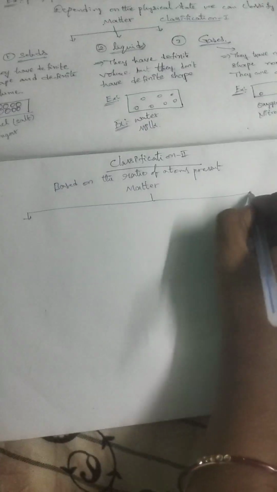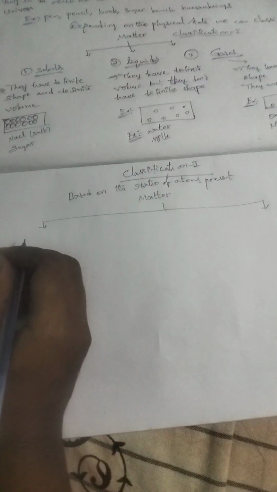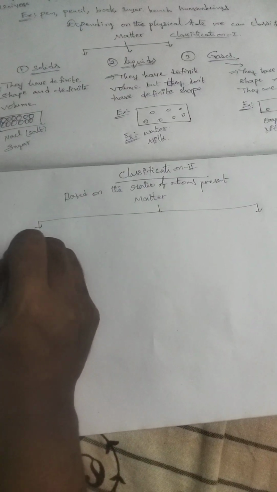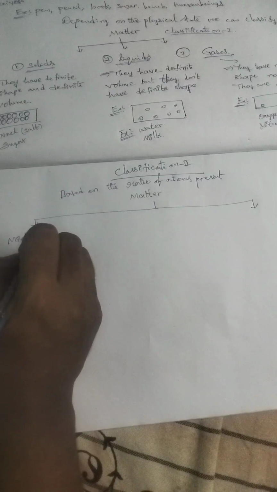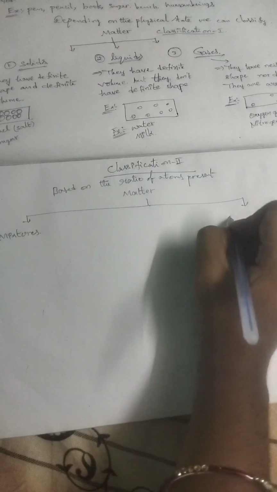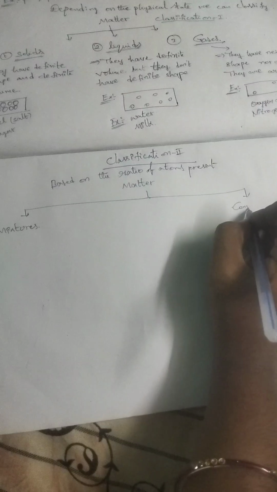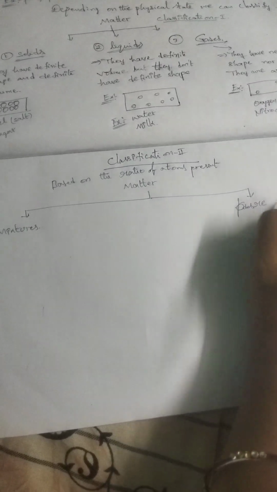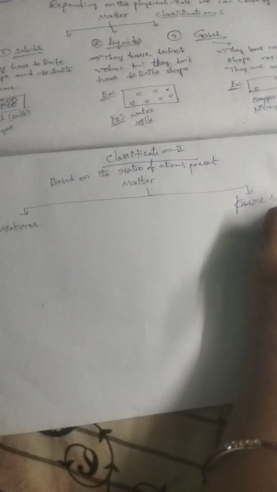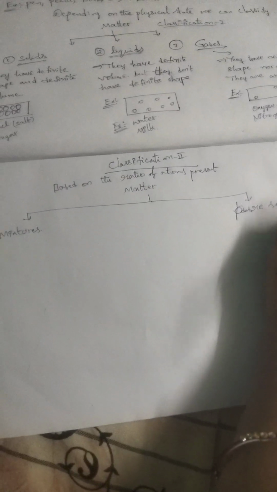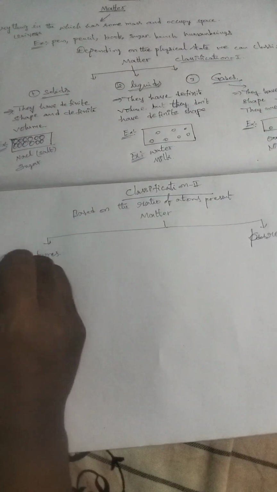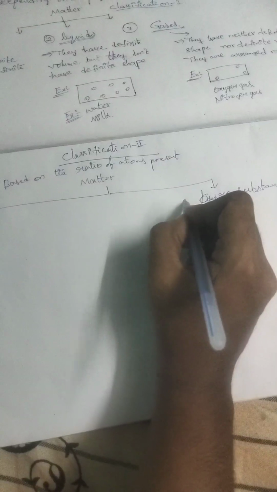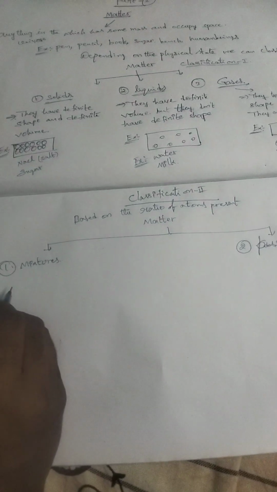How many types? Two types. First one is mixtures and second one is pure substances.